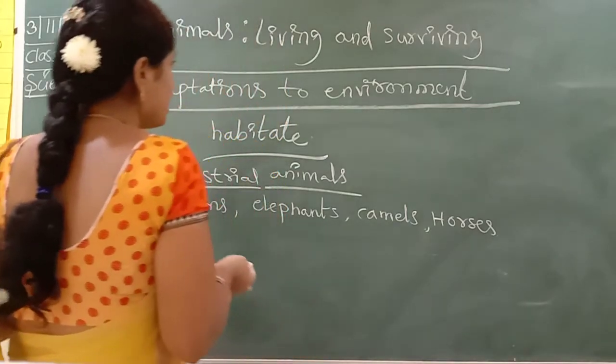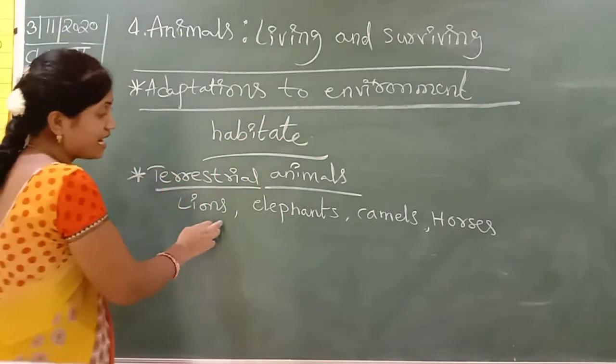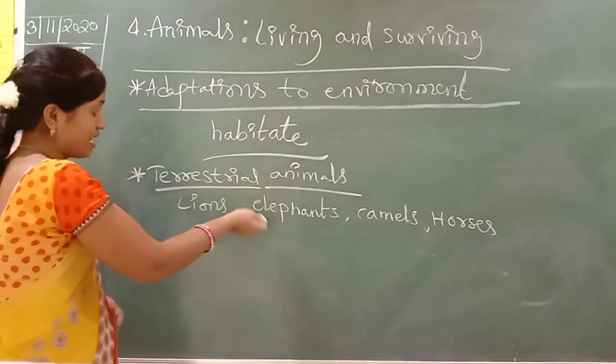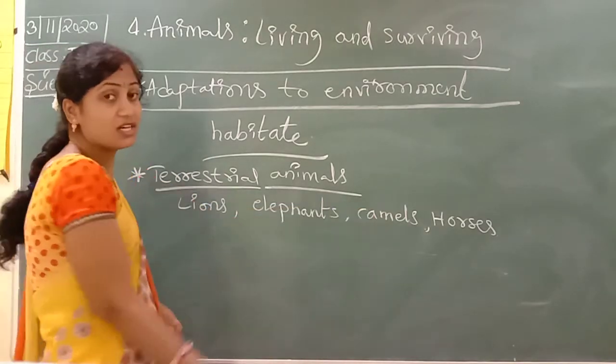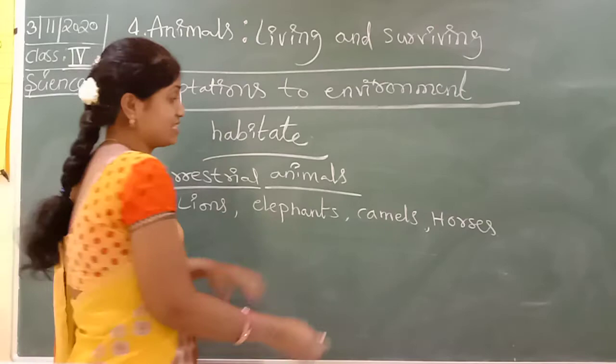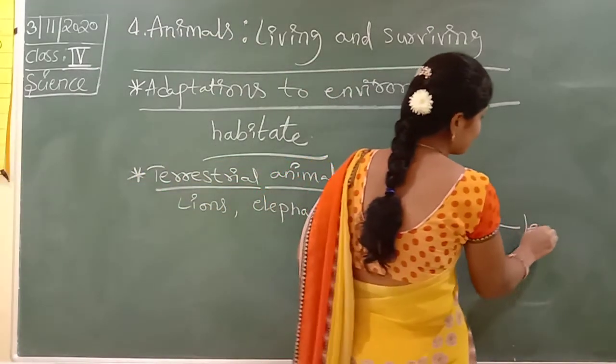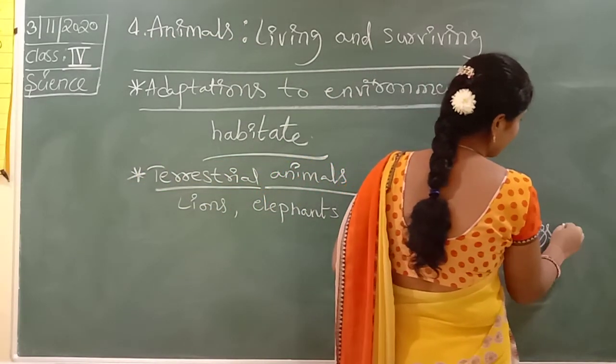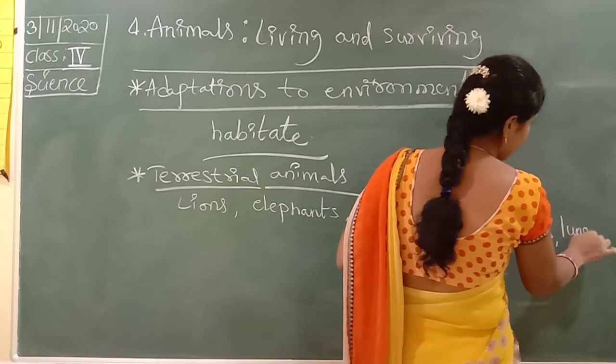Animals like lions, elephants, camels and horses have legs, and breathing organs, lungs.